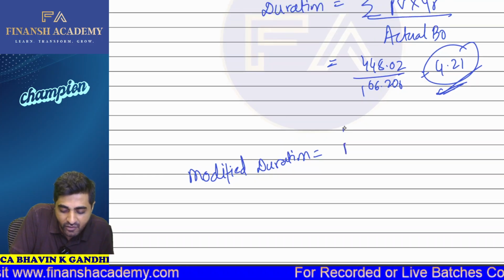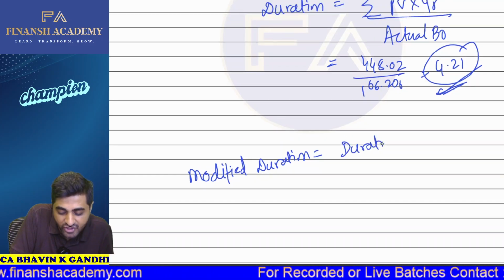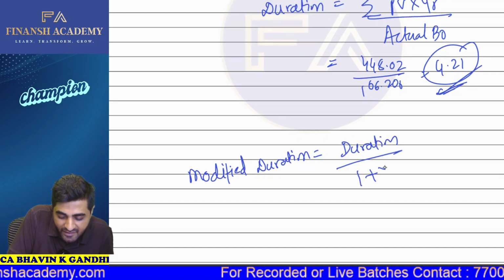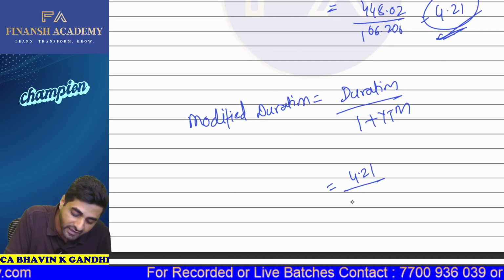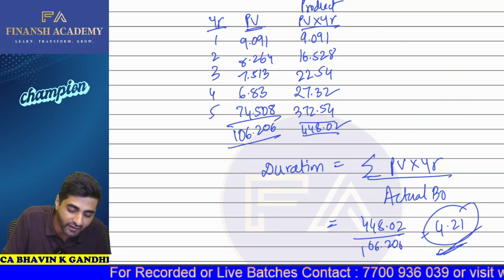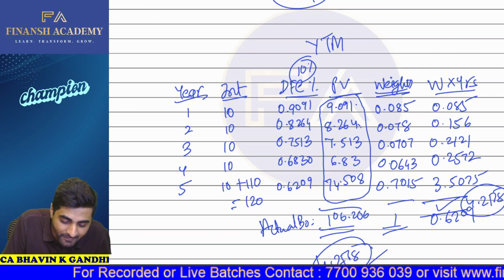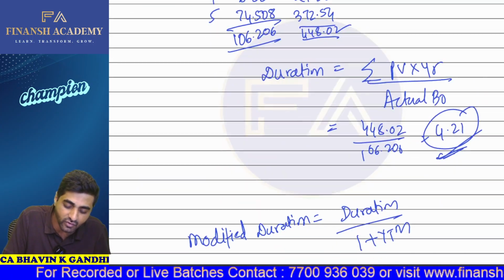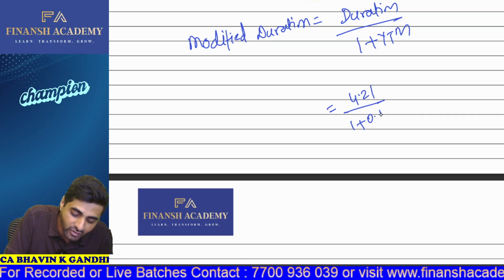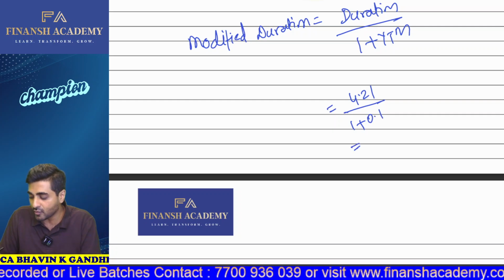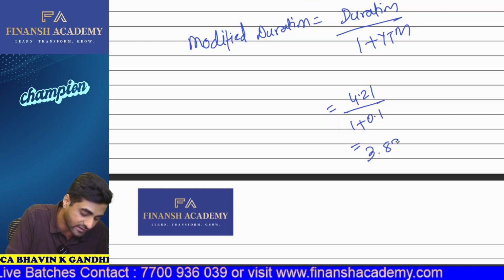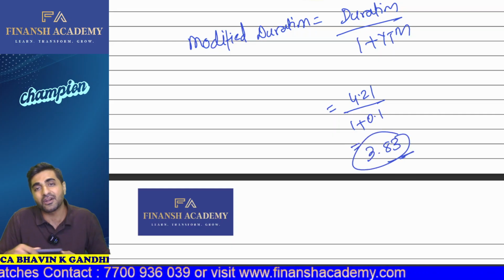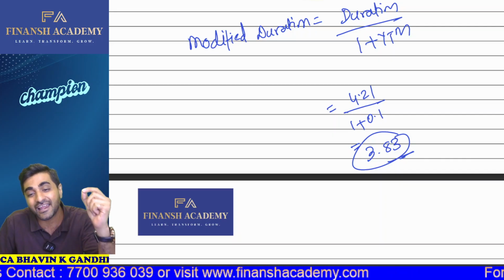And what do we do in this particular case? We'll be simply taking the duration and dividing that by 1 plus YTM. So your duration is 4.21 and divide that by 1 plus YTM. What's your YTM rate? Your YTM rate is nothing but 10%. So 4.21 divided by 1.1 will now give you 3.83. So this is called your modified duration, which is also known as volatility.